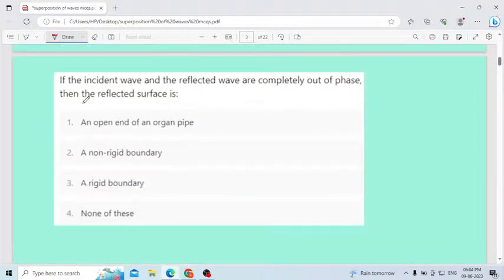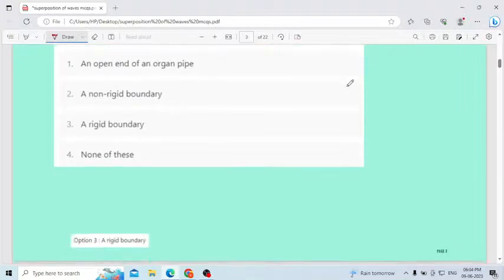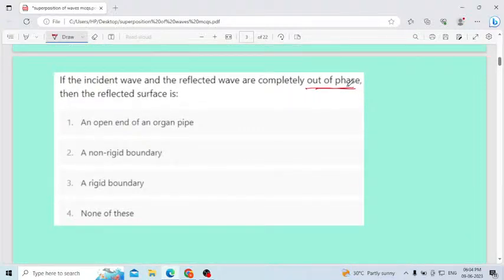Next one. If the incident wave and the reflected wave are completely out of phase, then the reflected surface is: first one, an open end of an organ pipe, second one, a non-rigid boundary, third one, a rigid boundary, fourth option, none of these. Understand the question. If both are completely out of phase, then what is the reflected surface? The correct answer is the reflected surface is a rigid boundary.